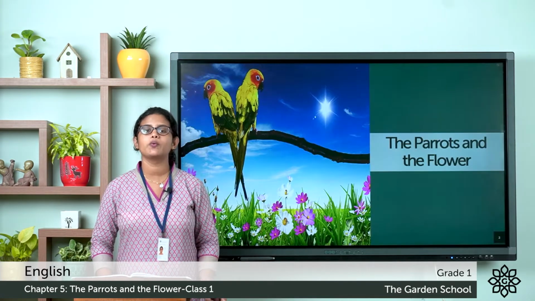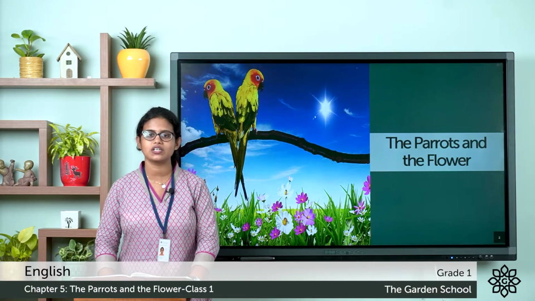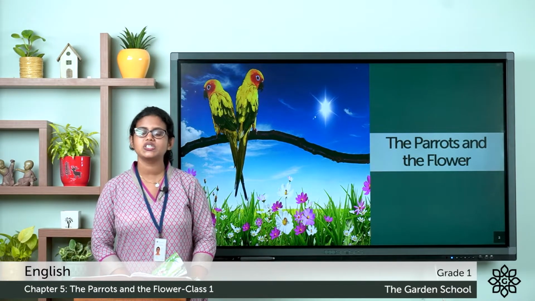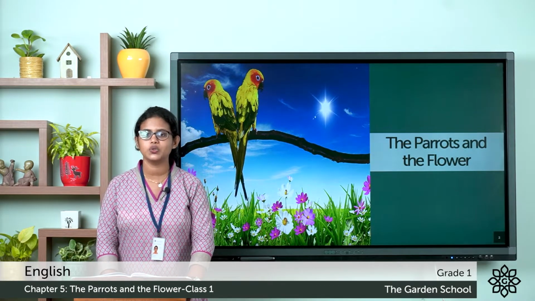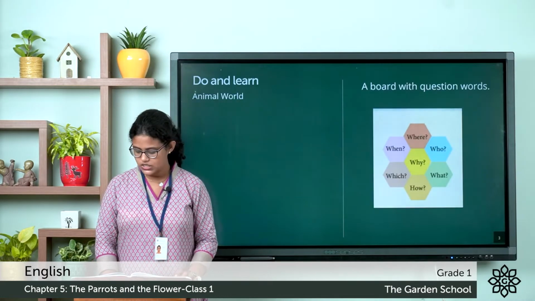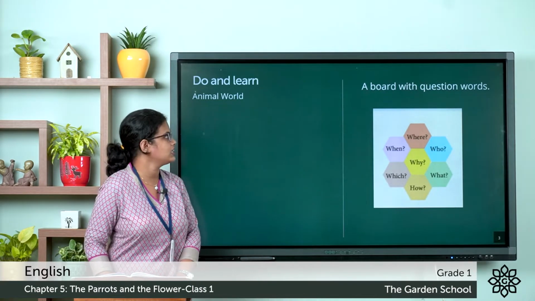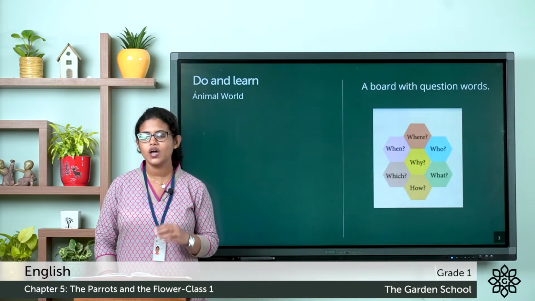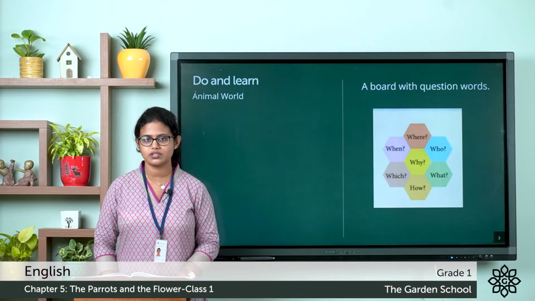Today, we are moving on to the 5th chapter, and the name of the chapter is The Parrots and the Flower. So, before moving on to the story, let's start with the do and learn. On page number 57, you can see the first one. Here you can see a board with question words. These are words that we use to ask questions.